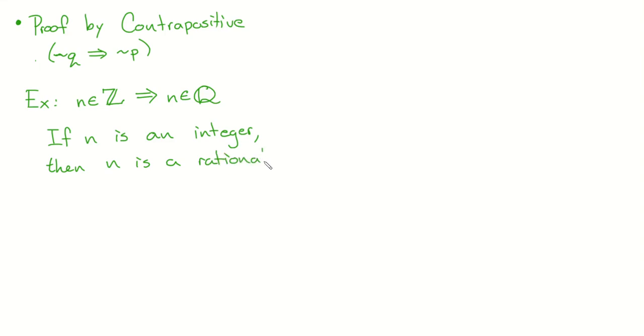Okay, so I heard people coming through with the right spots. In the interest of time, here is how I would say this. Now, you could be more formal than this, but the claim that we see here is that if n is an integer, n is in the set of integers, then n is in the set of rationals. Okay, that's all this says. First thing that I care about, because we've used integers before: 1, -1, 2, -2, 3, -3, 0. On and on forever.